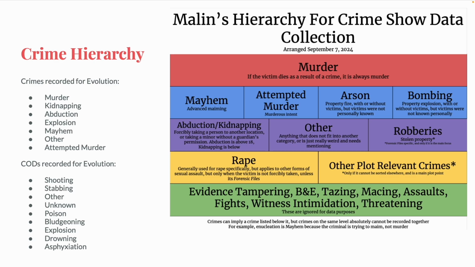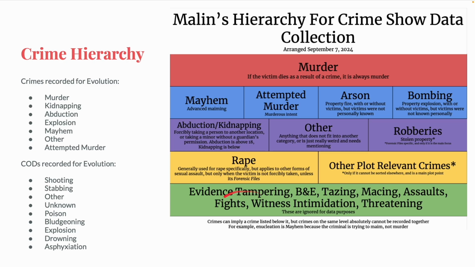If a victim dies as a result of a crime, it is murder. A single victim can be the victim of multiple crimes as long as it is multiple episodes or multiple clearly separate incidents. Then, as you go down the hierarchy, crimes can imply the ones below or on the same level. The most common implied crime is abduction, like taking someone to another location and murdering them. And unless someone is held for an entire episode and the second crime only happens at the very end, then I try to record any other crime that happens before I record abduction.